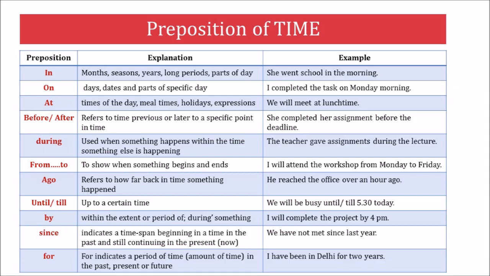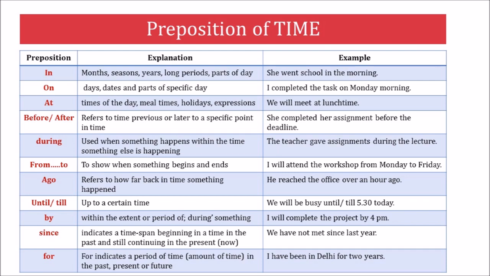Ago refers to a length of time before the present. It's 10 o'clock. You were supposed to be here an hour ago. Until is a preposition and a conjunction. Until is often shortened to till. Till is more informal and we don't use it in formal writing.